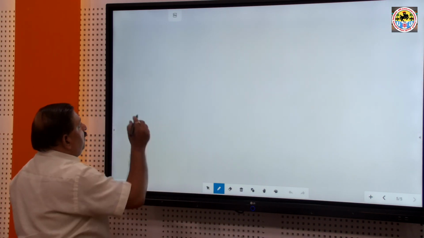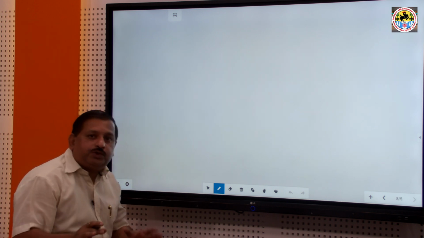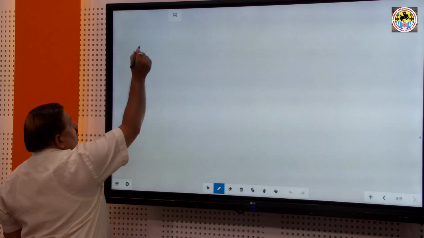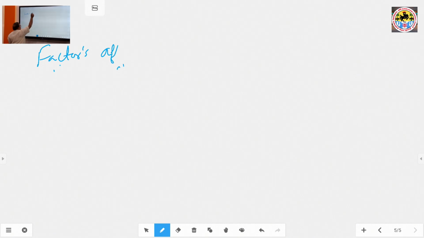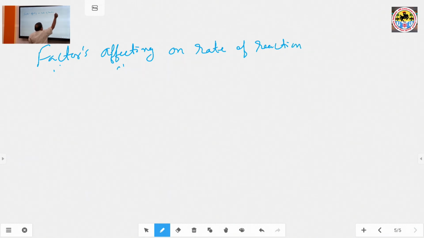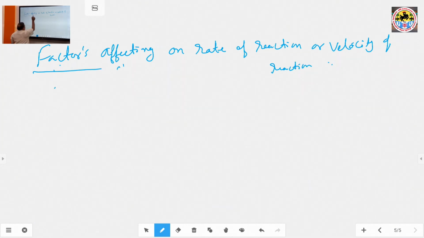The next topic is the factors affecting the rate of reaction or velocity of reaction. Okay. So, factors affecting the rate of reaction or velocity of reaction. What are the main factors affecting the rate of reactions? So many factors are involved in this topic.